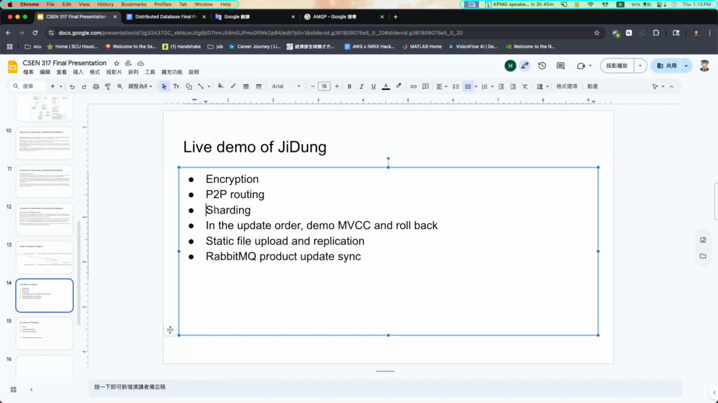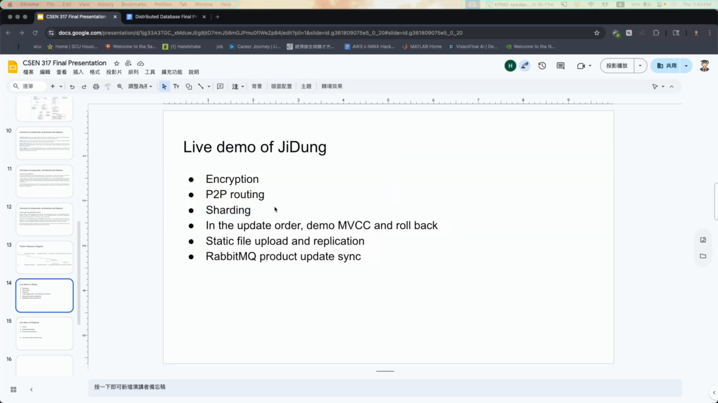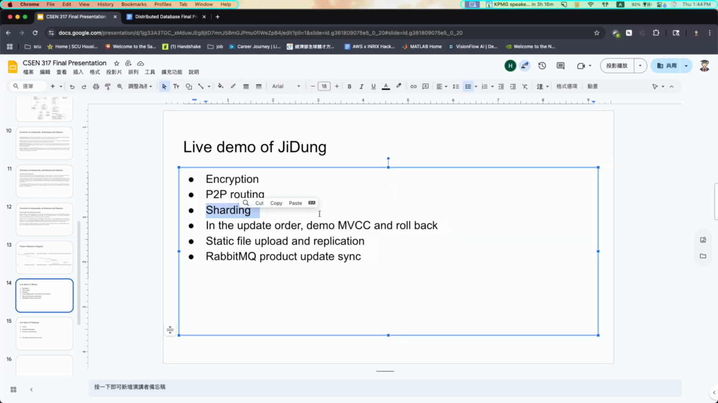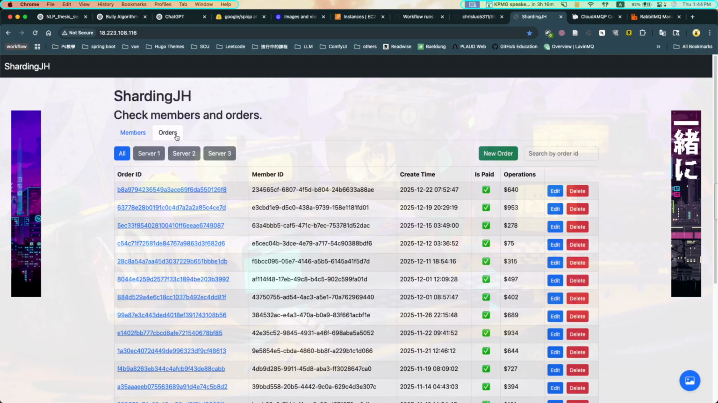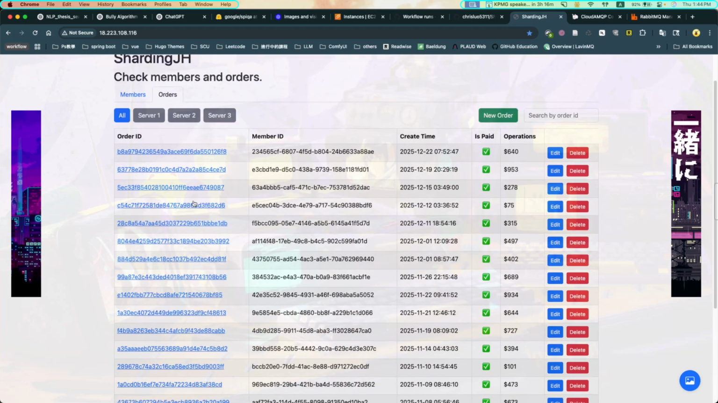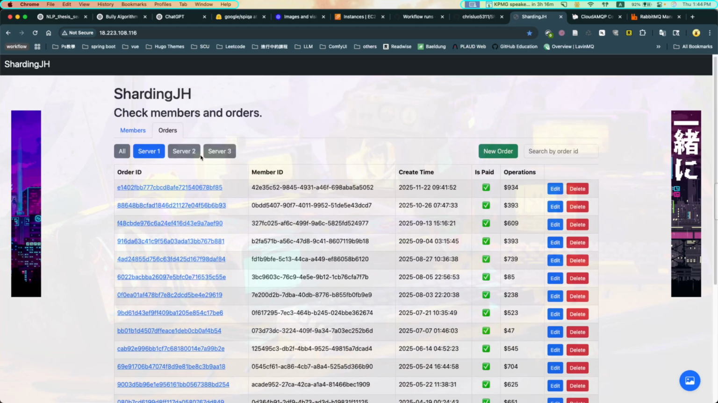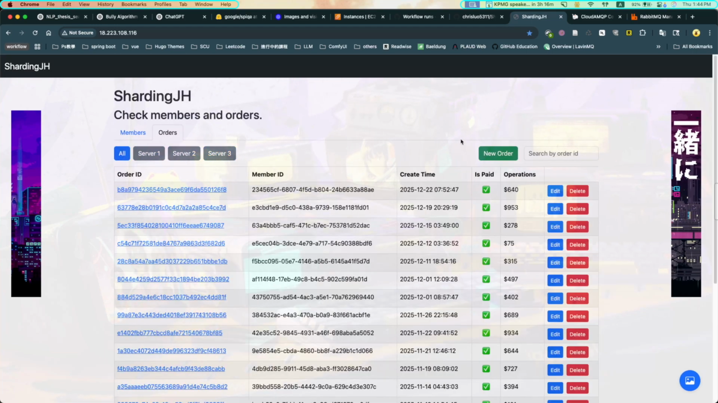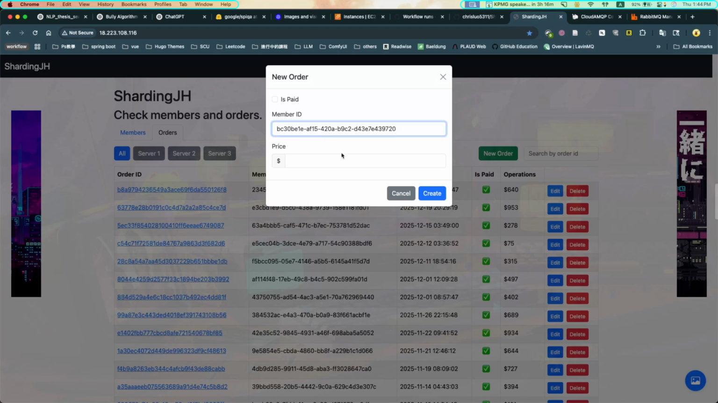And then next, I'm going to demo sharding. I'm going to demo in the order table. Right now you can see this is the order table from all the servers. And then this is from server 1, server 2, server 3. So I'm going to create an order. Copy, paste 777. Create.